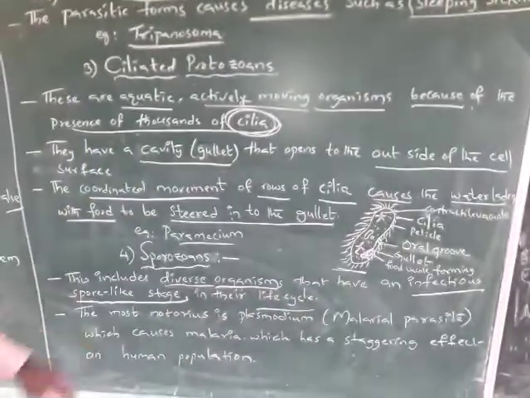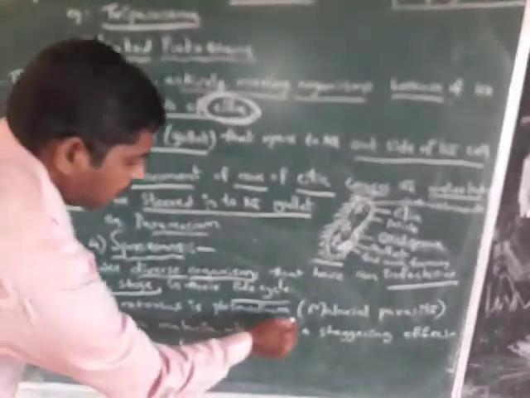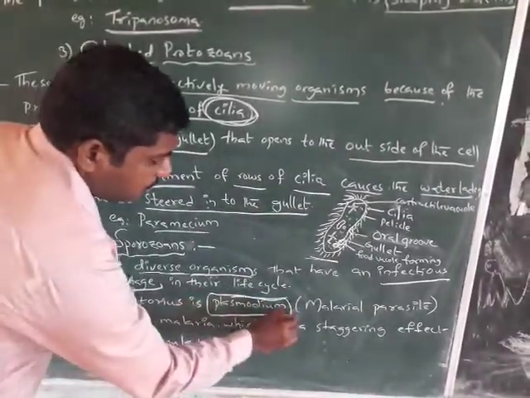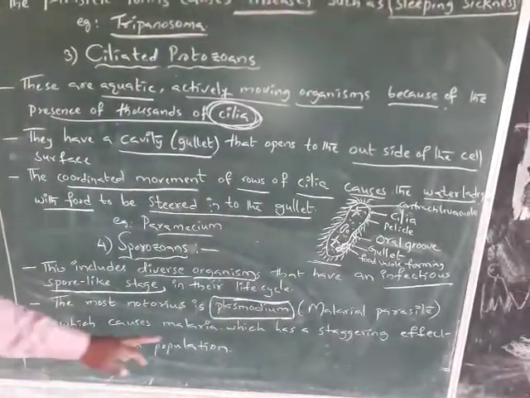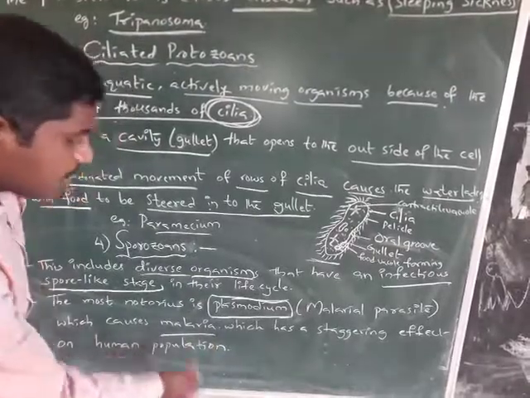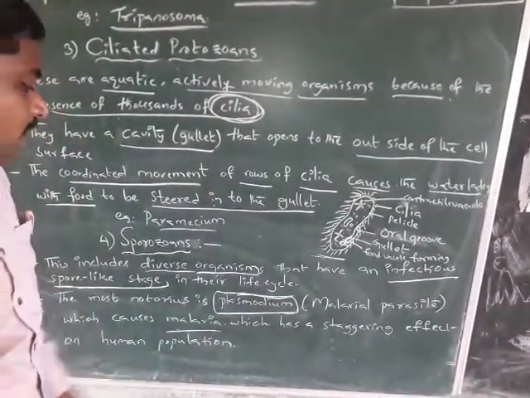The most notorious is Plasmodium, the malarial parasite, which causes malaria and has a staggering effect on the human population.